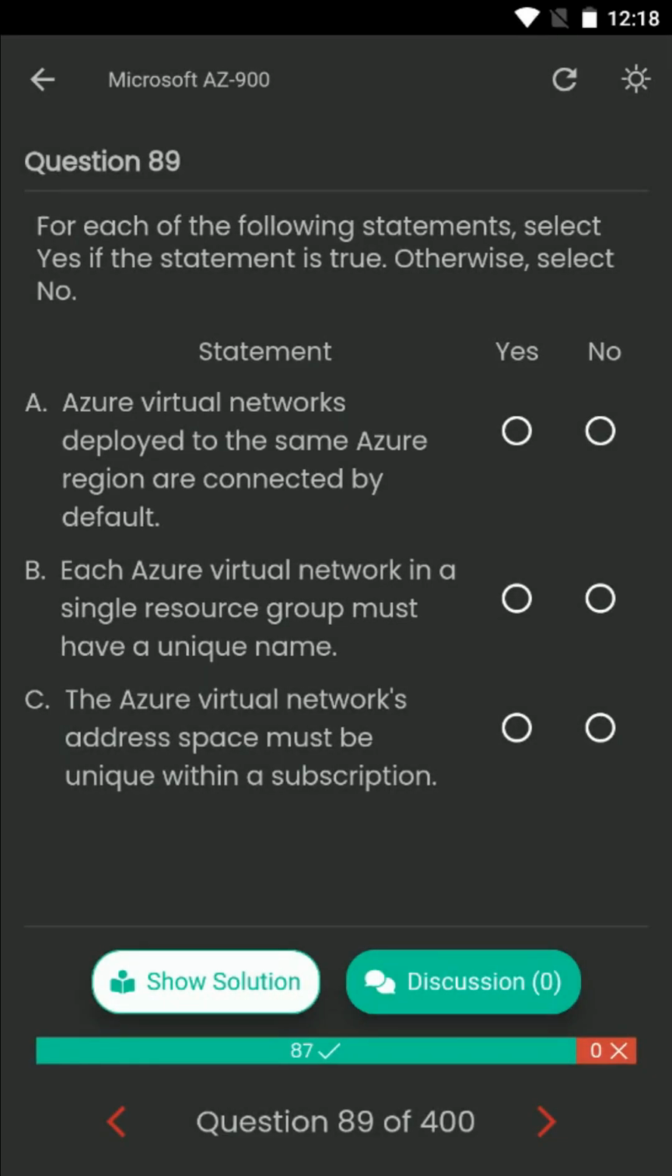Question number 89. For each of the following statements, select yes if the statement is true. Otherwise, select no. Statement A. Azure Virtual Networks deployed to the same Azure region are connected by default. Statement B. Each Azure Virtual Network in a single resource group must have a unique name. Statement C. The Azure Virtual Network's address space must be unique within a subscription. The correct answers are Statement A. No. Statement B. Yes. Statement C. Yes.